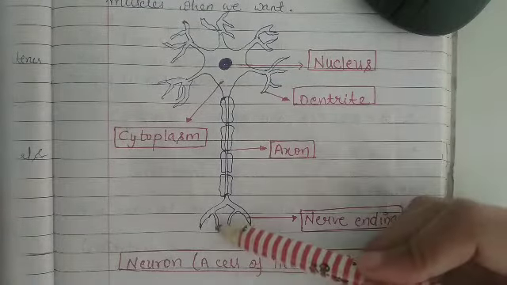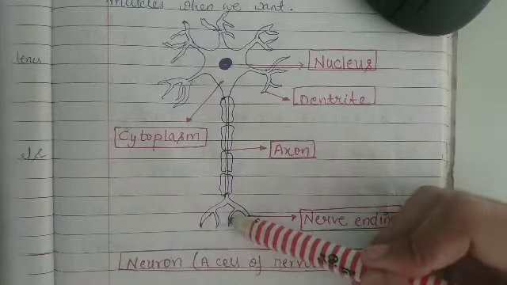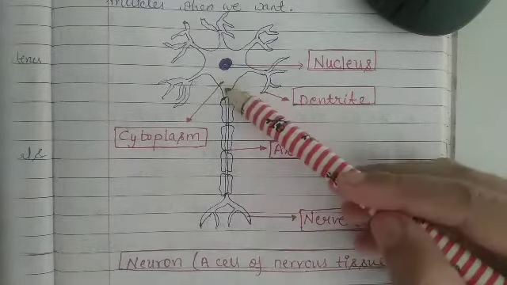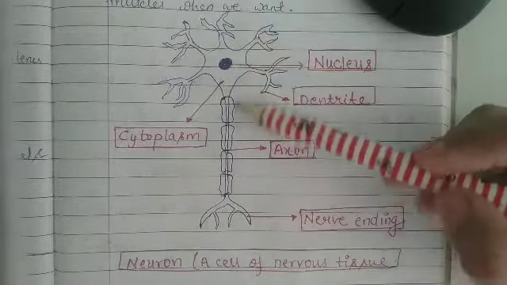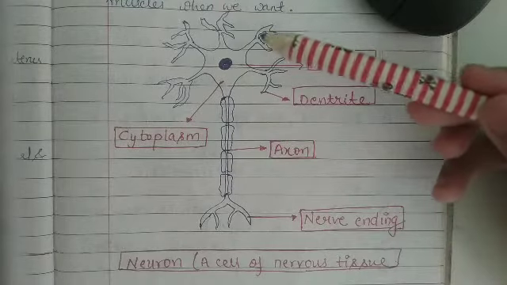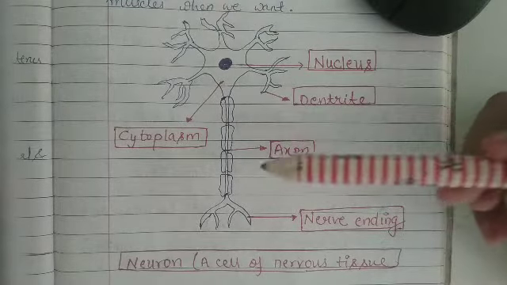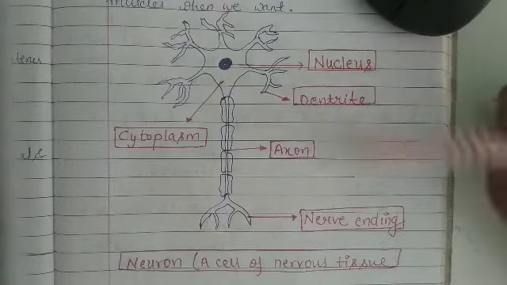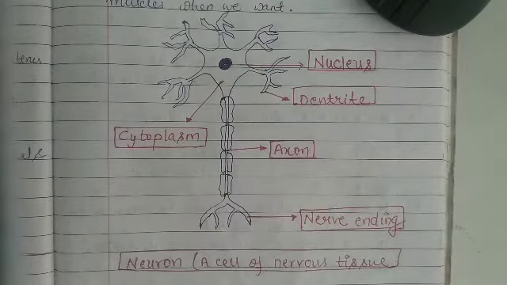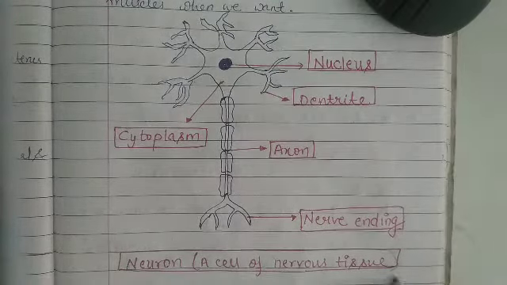So when a nerve ending receives a message, it transfers it to the axon, to the nucleus, to the dendrites, and these dendrites transfer this message to the next neuron, and by this they transfer the message very quickly to the brain. And then the brain gives us the order to respond to that particular stimulus, and then we respond. So this was all about the function of nervous tissue.